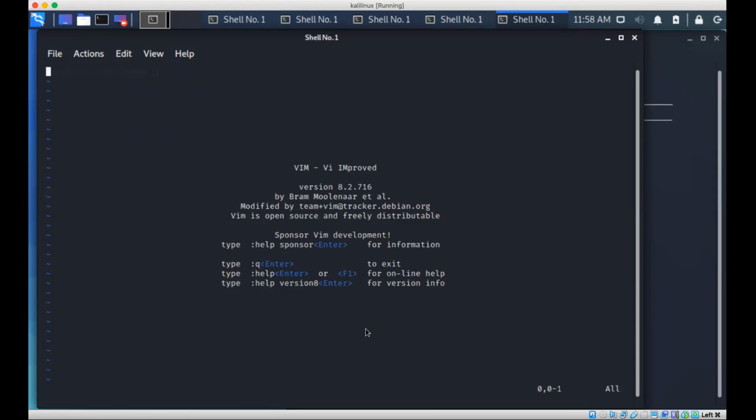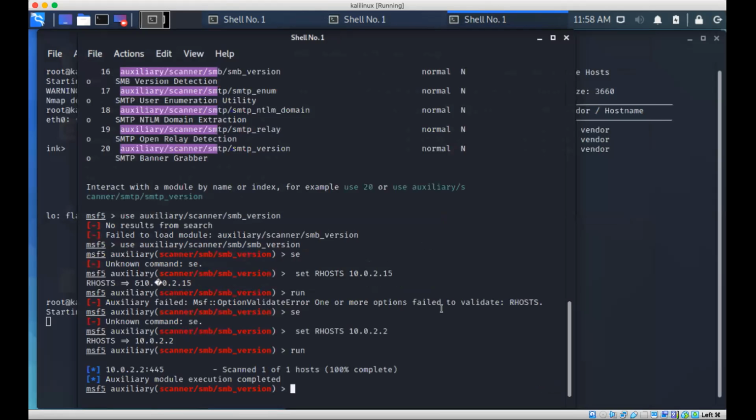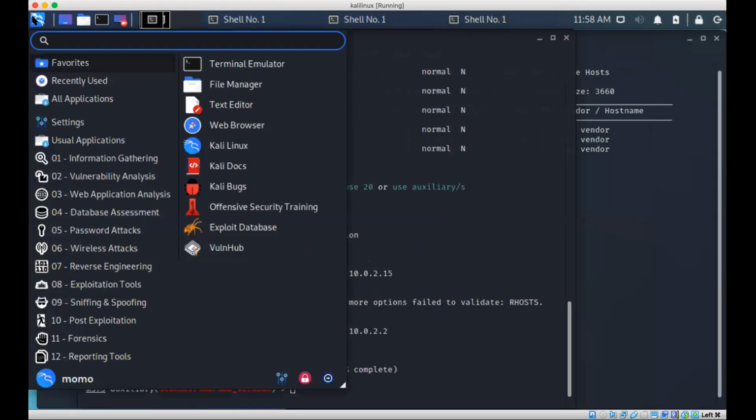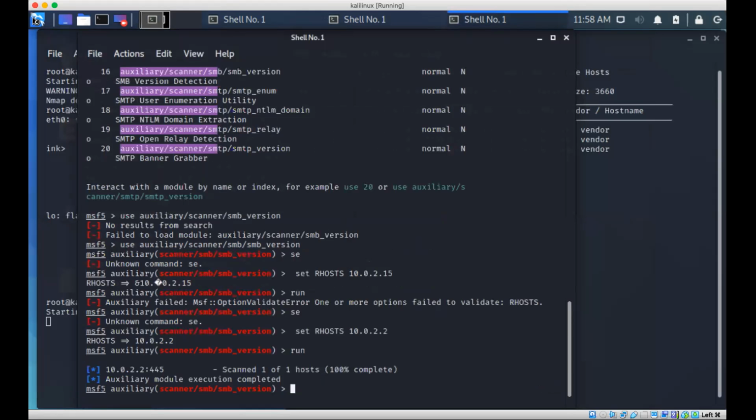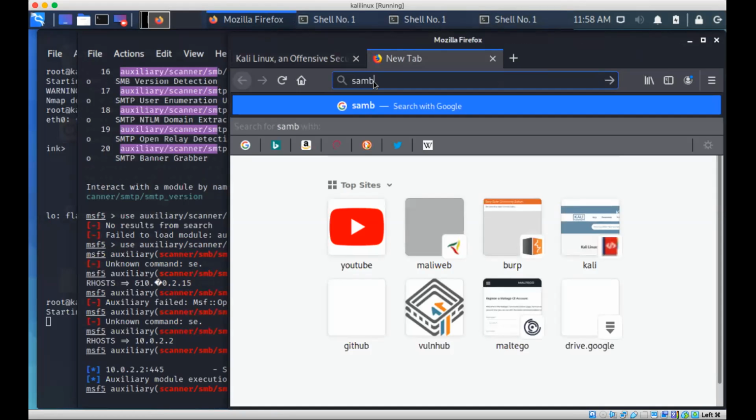No, just paste. I didn't copy anything. That's what I'm telling you. Go there. Open the browser. Firefox. Open it. It's coming. Open the other tab. And here, smb, not smb, Samba.